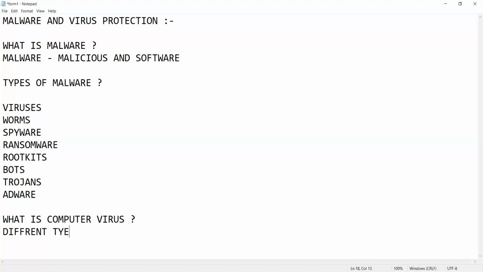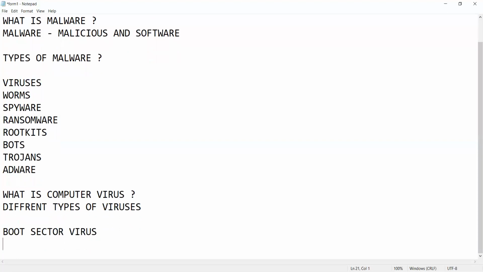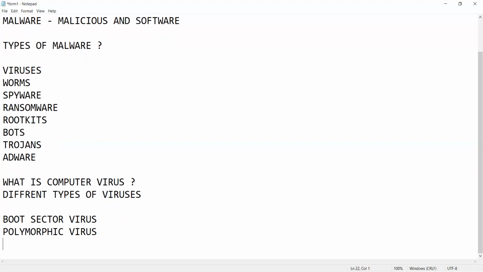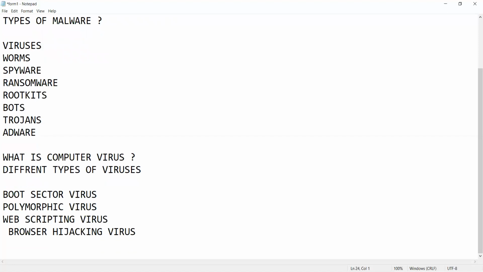Different types of viruses. The first one is boot sector virus, polymorphic virus, web scripting virus, browser hijacking virus.